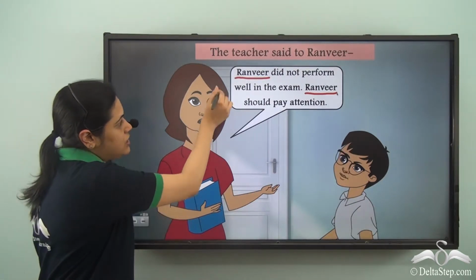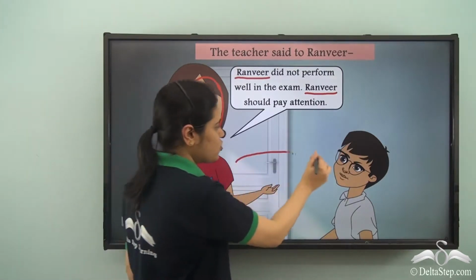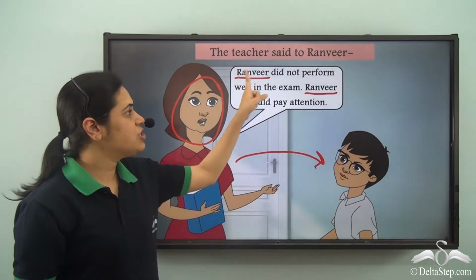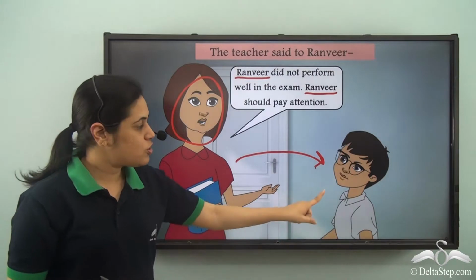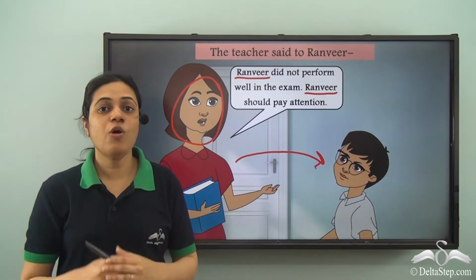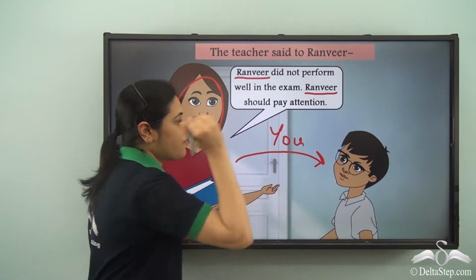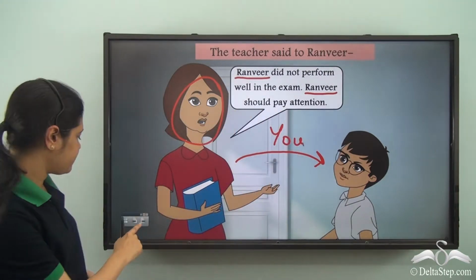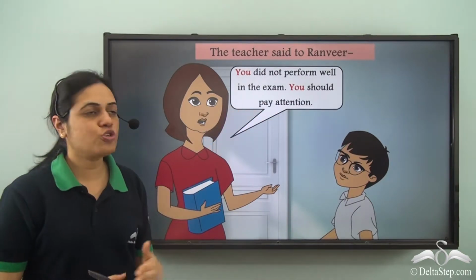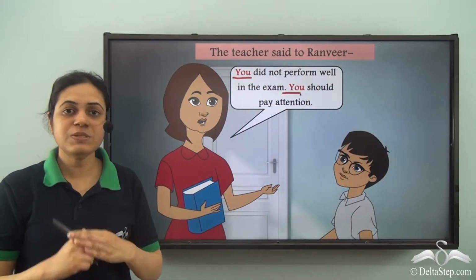Now over here the teacher is speaking and she is referring to Ranveer. So she is talking to Ranveer and she is referring to Ranveer. So Ranveer is the person spoken to, and the pronoun used for the person spoken to is you, Y-O-U. You did not perform well in the exam. You should pay attention. So you is the pronoun used for the person spoken to.